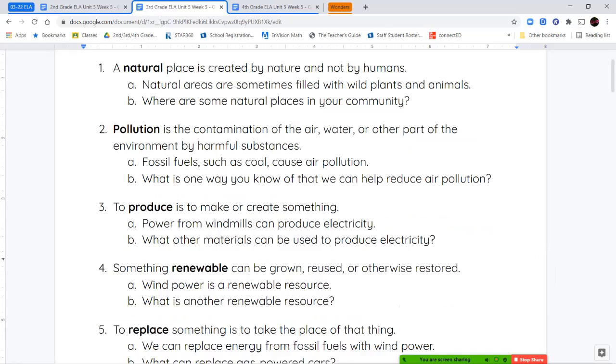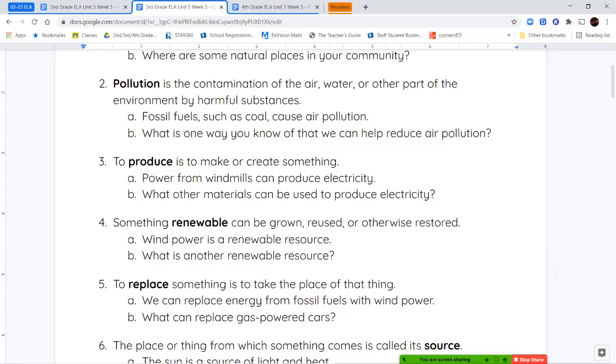Next, we have the word produce. To produce is to make or create something. So we can have solar panels that produce electricity. We have people that can produce certain kinds of goods. They can make things, right?